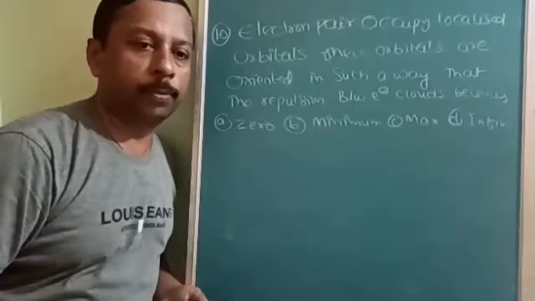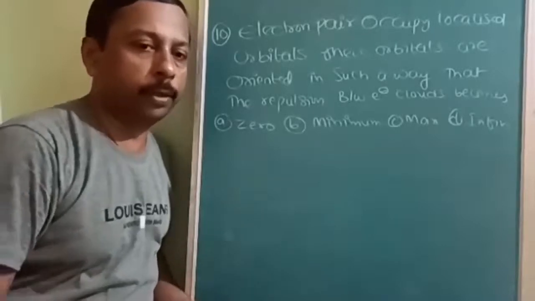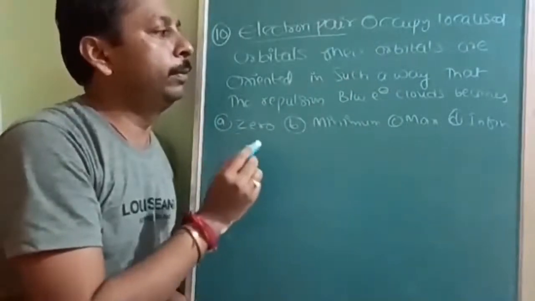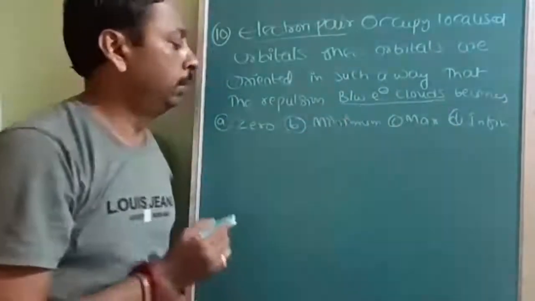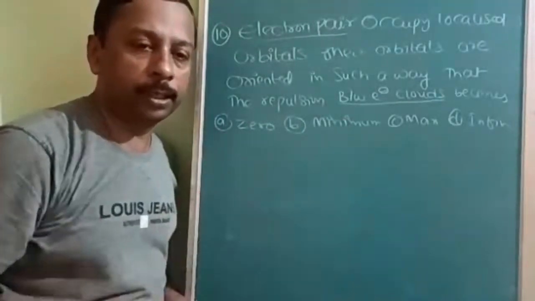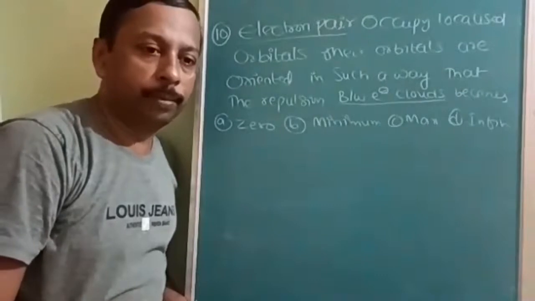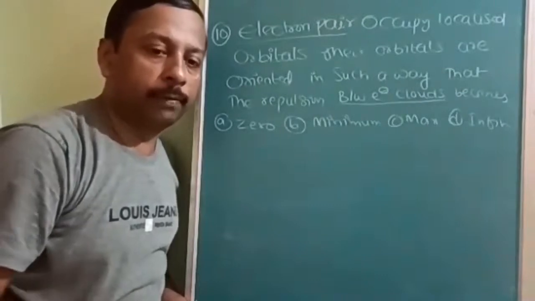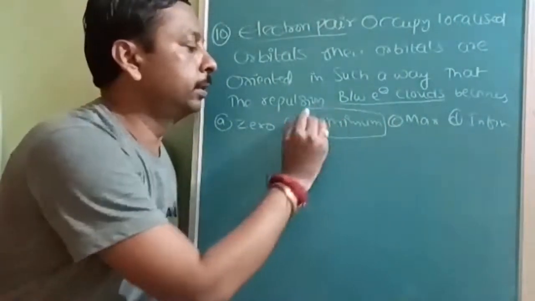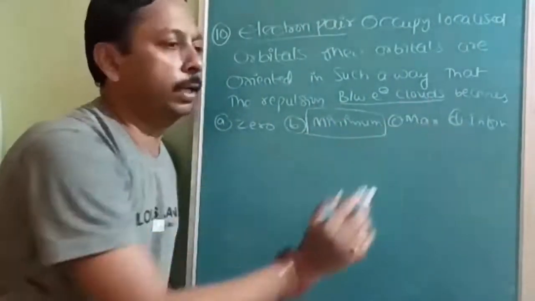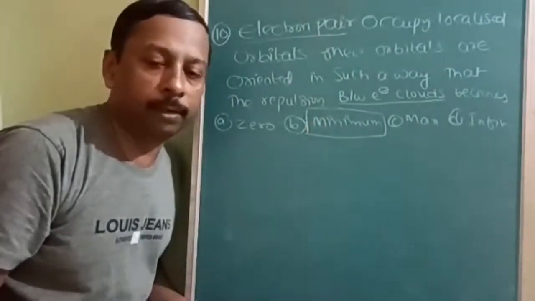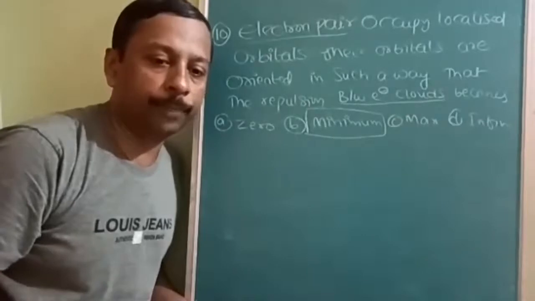This is one of the postulates of VSEPR theory only. Electron pairs are arranged in such a way that the repulsion between the electron clouds is not zero. We can never make it zero because both electrons have some charge. So it may approach zero, but it will never be zero. Hence, minimum. Maximum and infinite are not possible. Electrons are arranged in such a way that repulsion will be minimum and stability will be maximum.